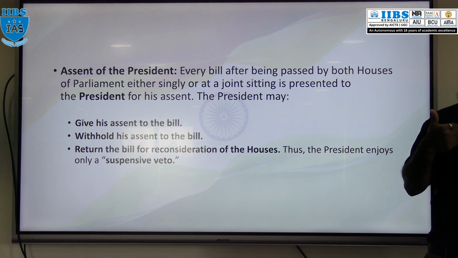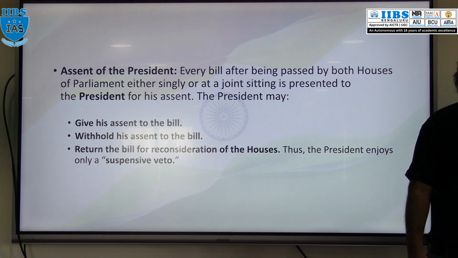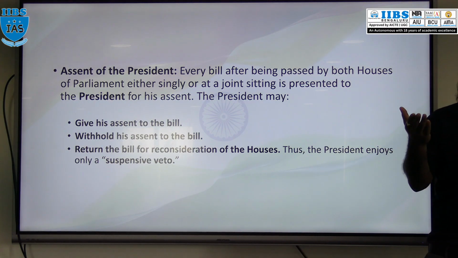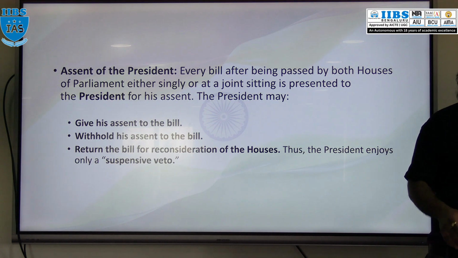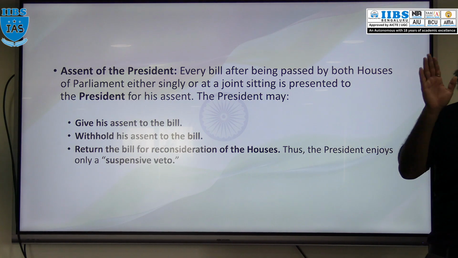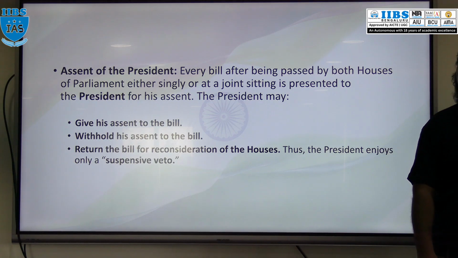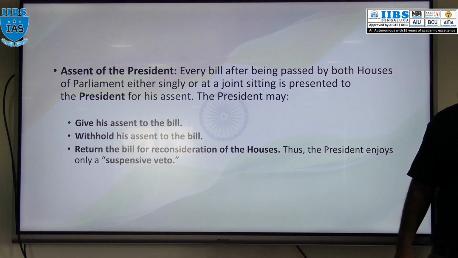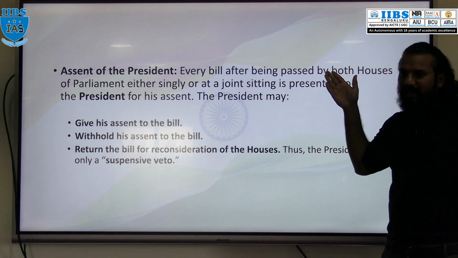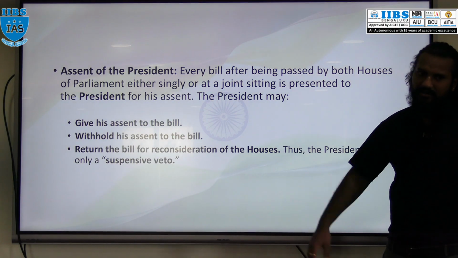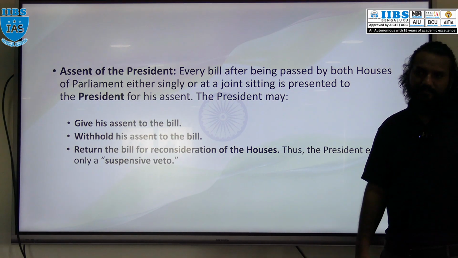And when the bill is passed a second time, with or without amendments, it is mandatory for the President to give assent. The third veto we discussed, pocket veto. The President won't take any action, simply keeps that bill in his office or pocket. That's why it is called pocket veto. You understanding? So this is about the legislative procedure in the Indian Parliament. Got it?